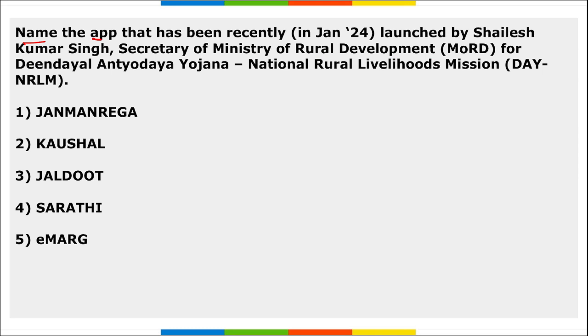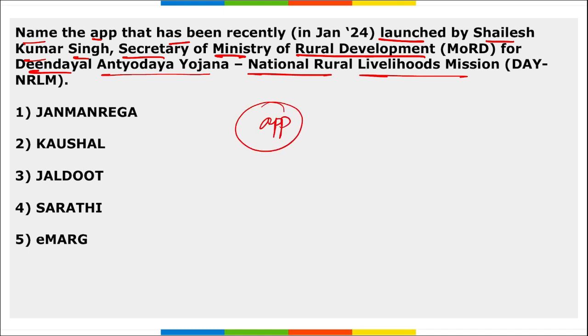Next, name the app that has been recently launched by Shailesh Kumar Singh, Secretary of the Ministry of Rural Development, for Deen Dayal Antyodaya Yojana, National Rural Livelihood Mission. It is Sarathi, and this app is a mobile application.